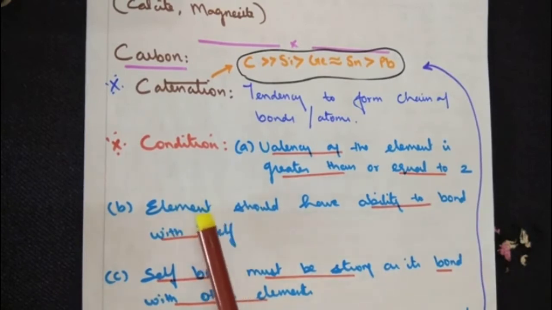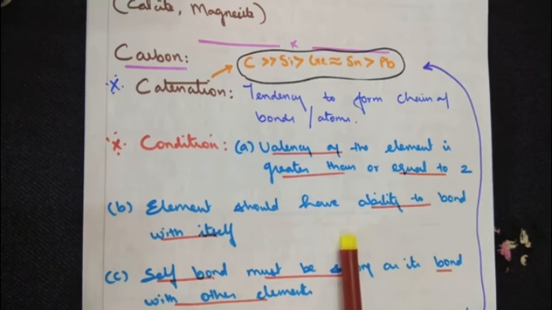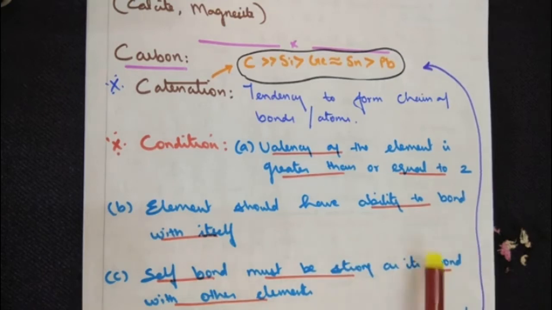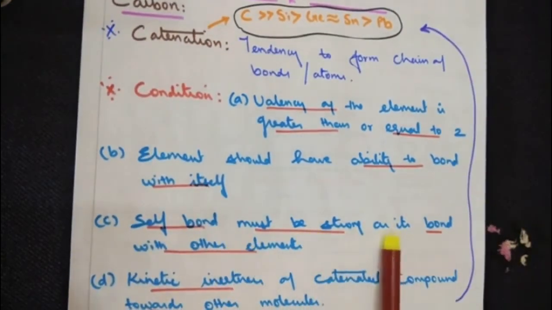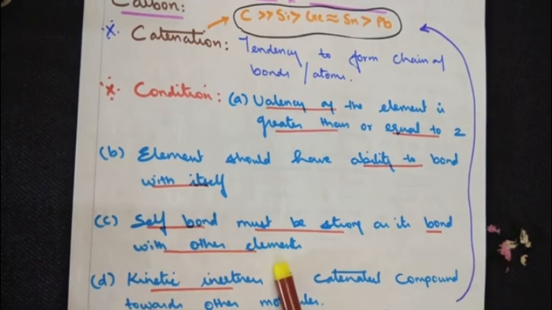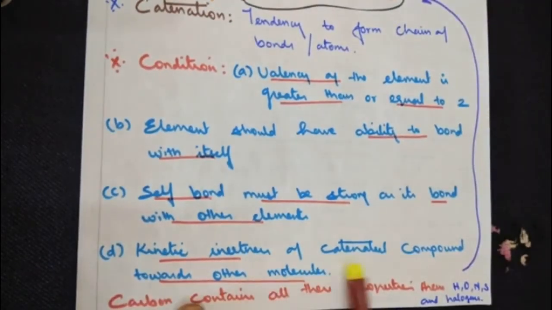Point number 2, the element should have the ability to bond with itself. If you remember organic chemistry, you will understand very well: alkane, carbon-carbon single bond; alkene, carbon double bond with carbon; alkyne, carbon triple bond with carbon. So it has an ability to bond with itself. Point number 3, the self bond must be as strong as the bond with other elements. Point number 4, kinetic inertness of the catenated compound towards other molecules.